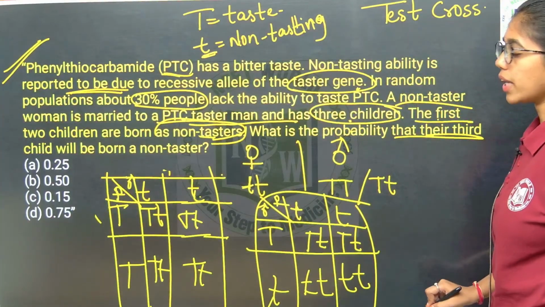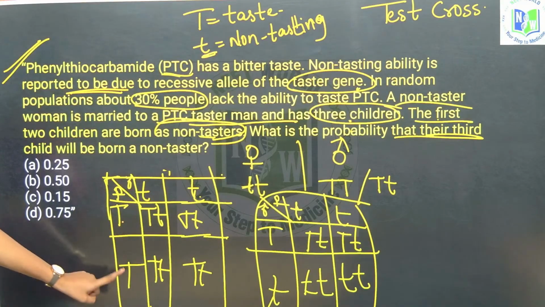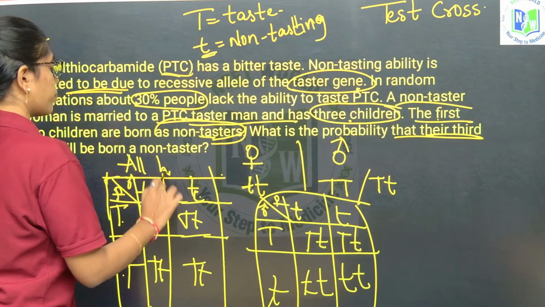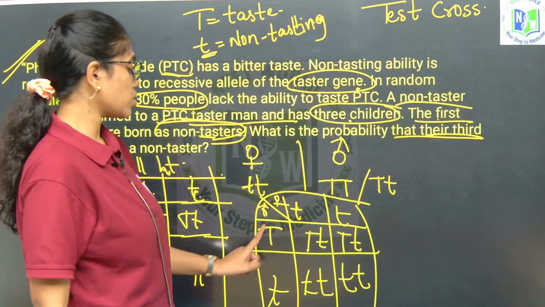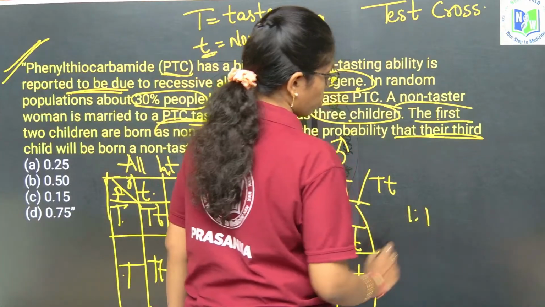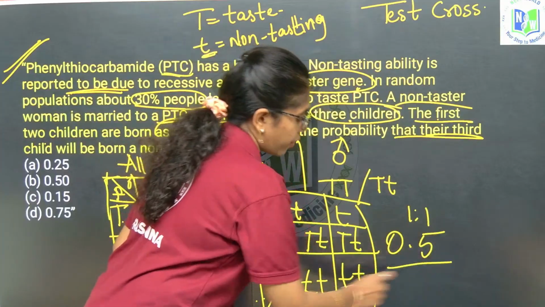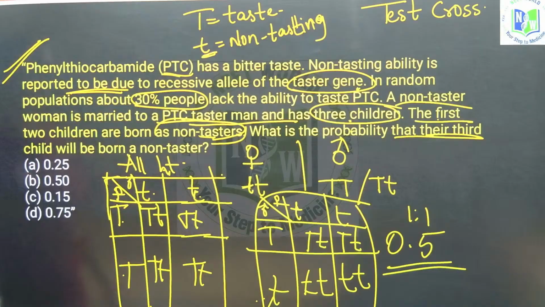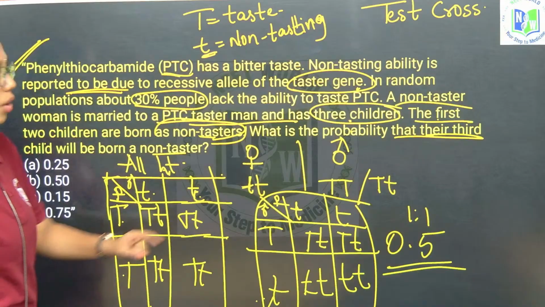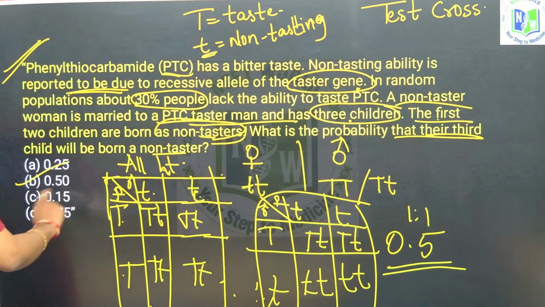Fine ma. So what do you get over here? First, if you see exactly over here, when homozygous dominant is crossed with homozygous recessive, you will get all heterozygous only. Okay. But when heterozygous dominant is crossed with homozygous recessive, you will get a 1:1 ratio. So what is the probability of the child being affected? It is just 0.5. Okay, only 0.5 chance is there for the child to become a non-taster when heterozygous dominant is crossed with homozygous recessive. So here the answer will be 0.5.